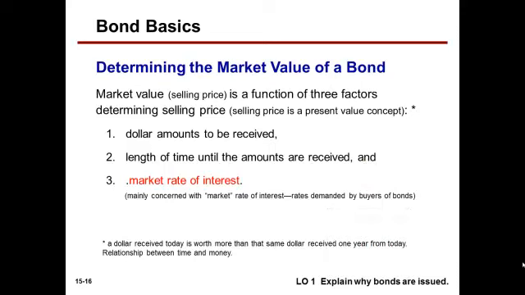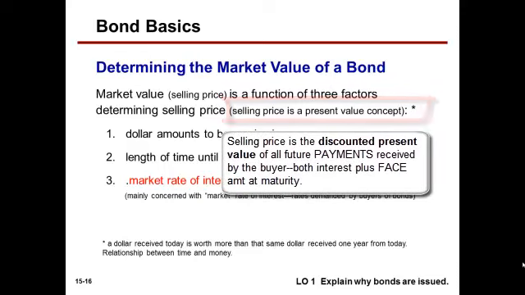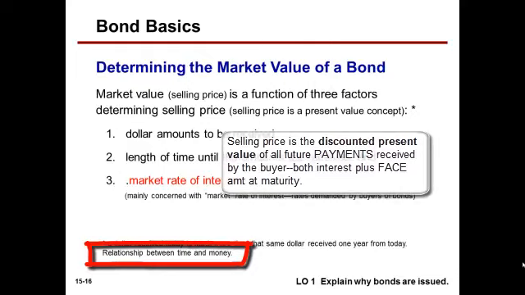By the way, I want you to note that the selling price of a bond is a present value concept. What does present value mean? Well, a dollar received today is worth more than that same dollar received 1 year from today. That is, there's a relationship between time and money.